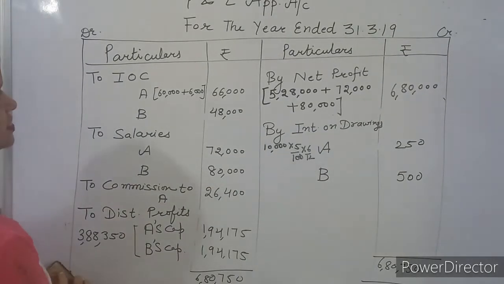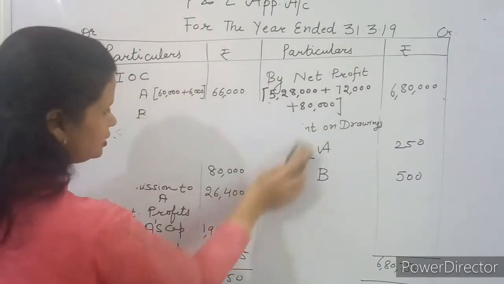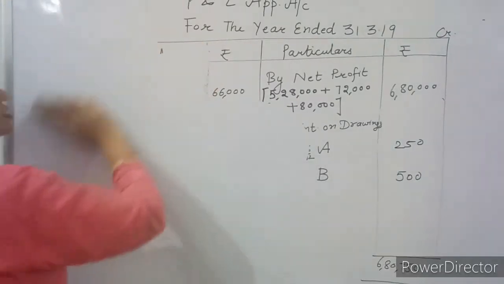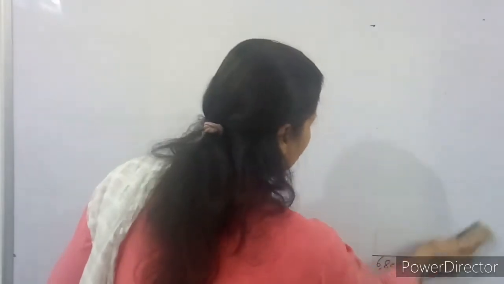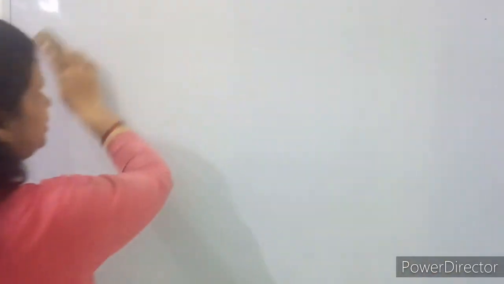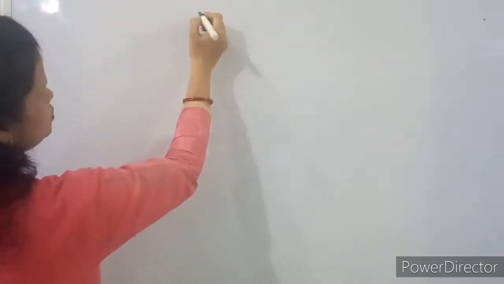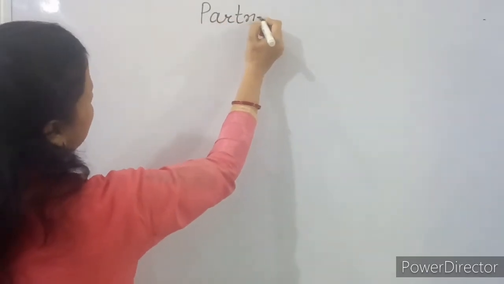Now we will discuss how to prepare partners' capital account. The first method that we will use is fluctuating capital. Under fluctuating capital, every partner has only one account and it is known as capital account. So let's start with it.